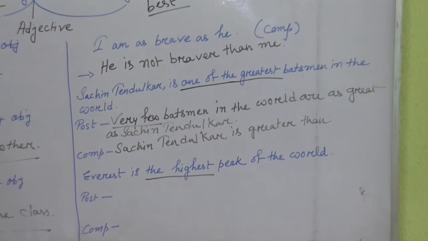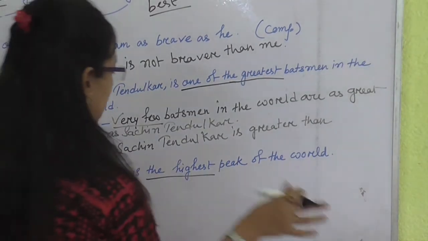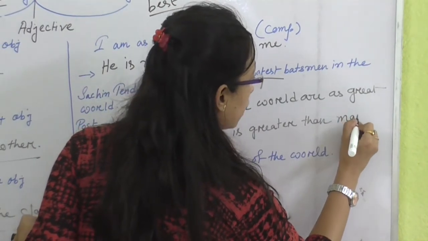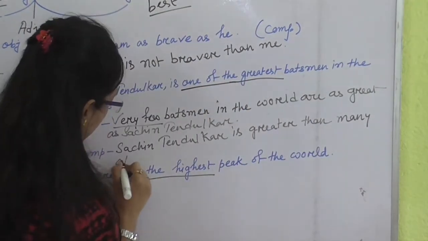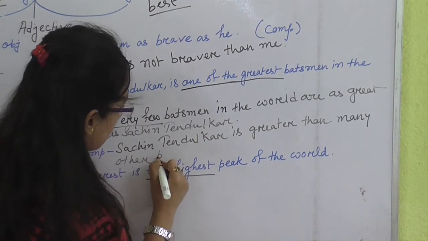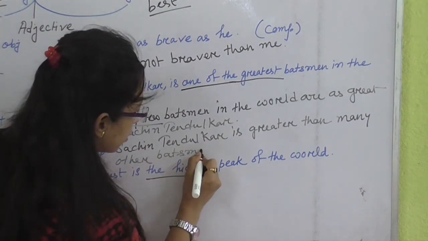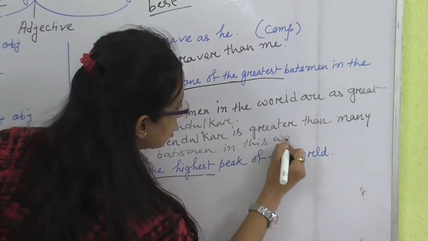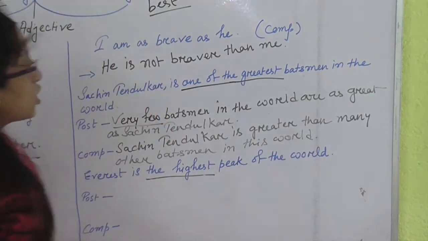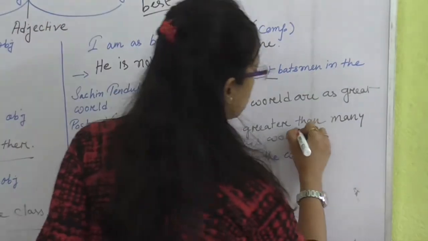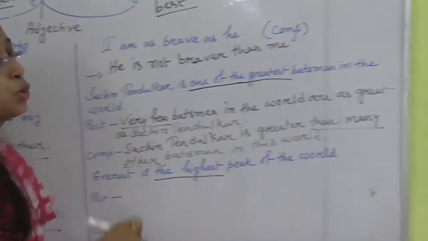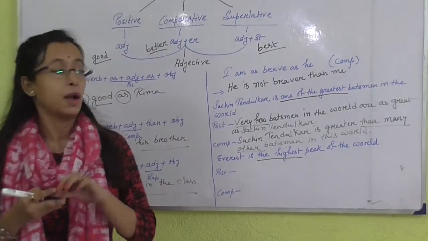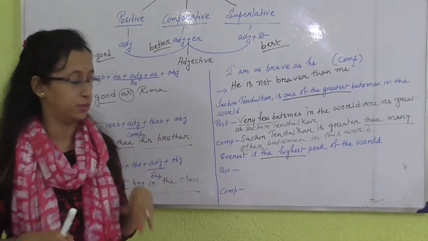Okay, but there are a few people, so we can write like this: "Sachin Tendulkar is greater than many other batsmen in this world." So here we need to use "than many other". You can use "most other" also, but "many other" is appropriate.